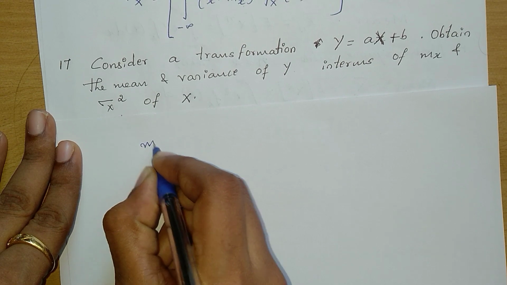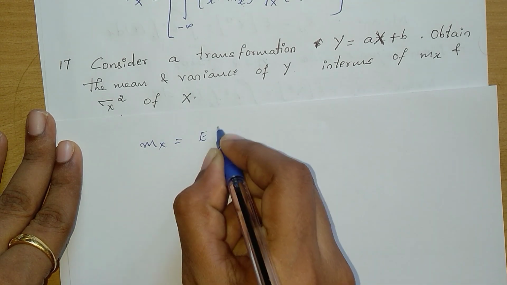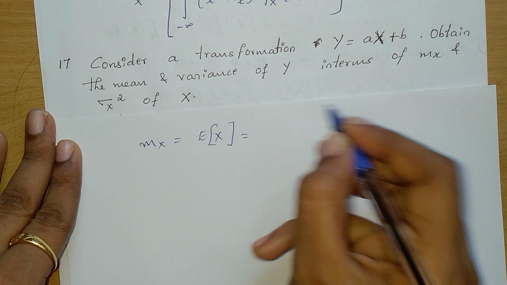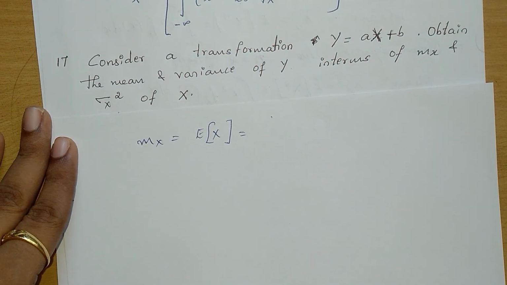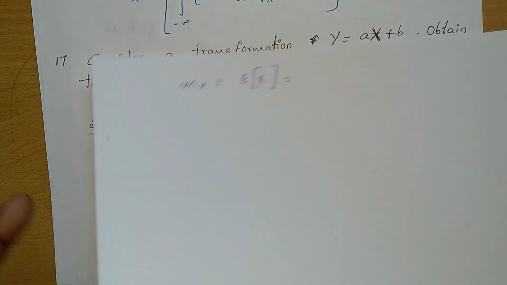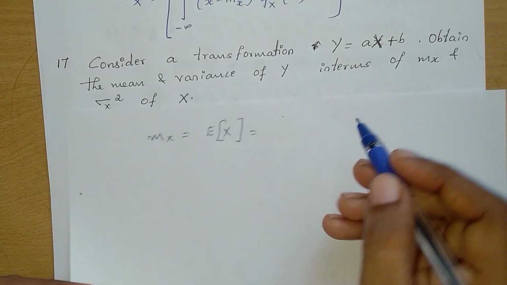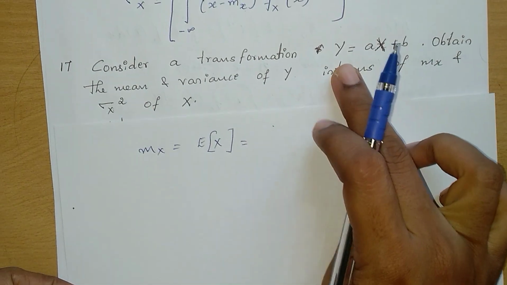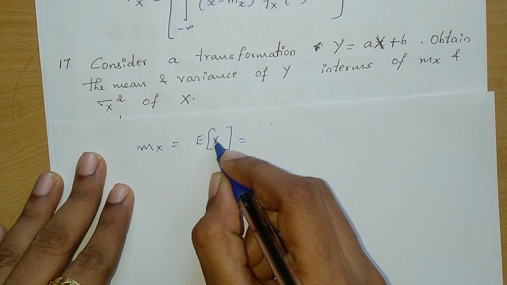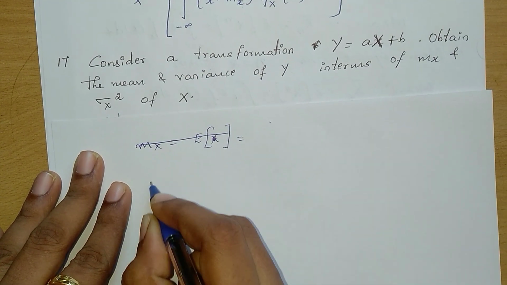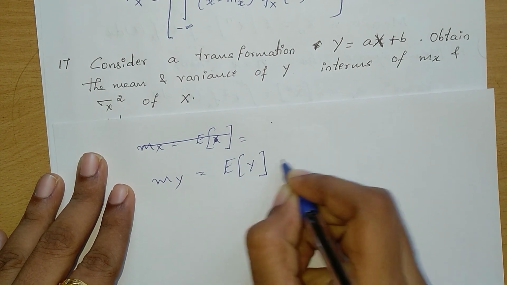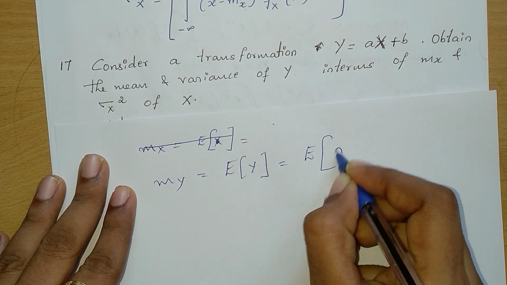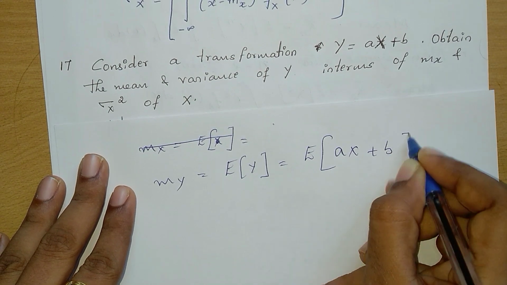Mean mx, which is also known as expectation of x. Here we want to find expectation of the function y given. So my is equal to expectation of y, which is given as expectation of ax plus b.